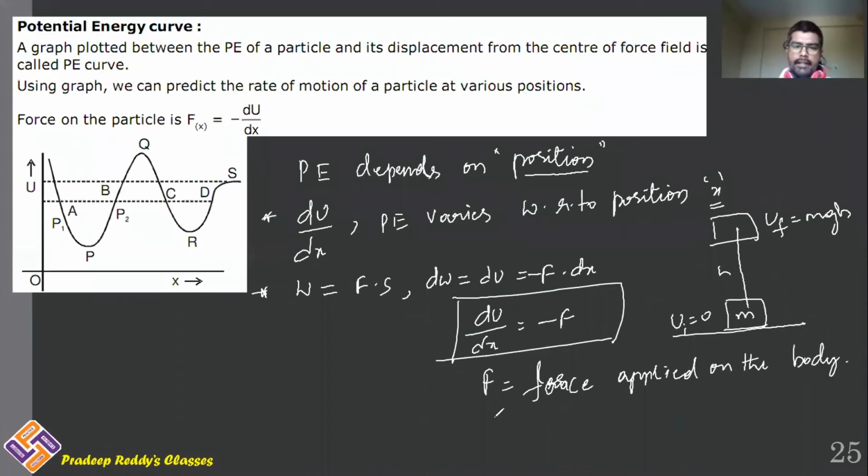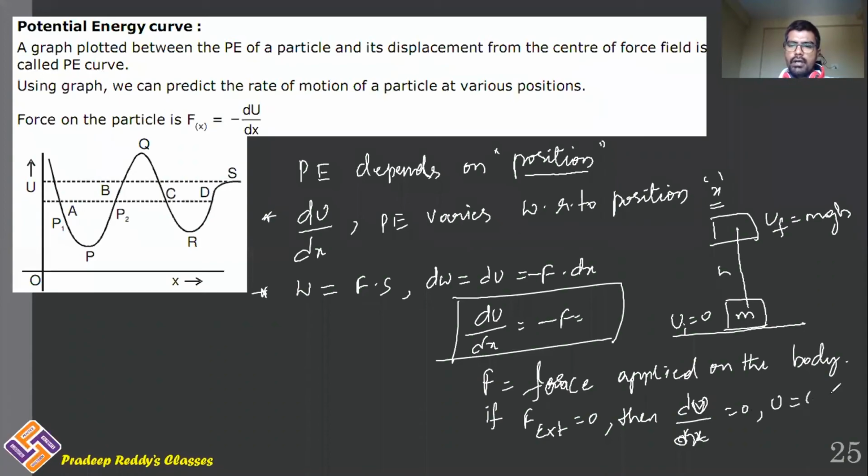Now clearly, if F external is equal to 0, that means if the external applied force is equal to 0, then dU by dx will be equal to 0. Anything whose differentiation is equal to 0, what does it mean?